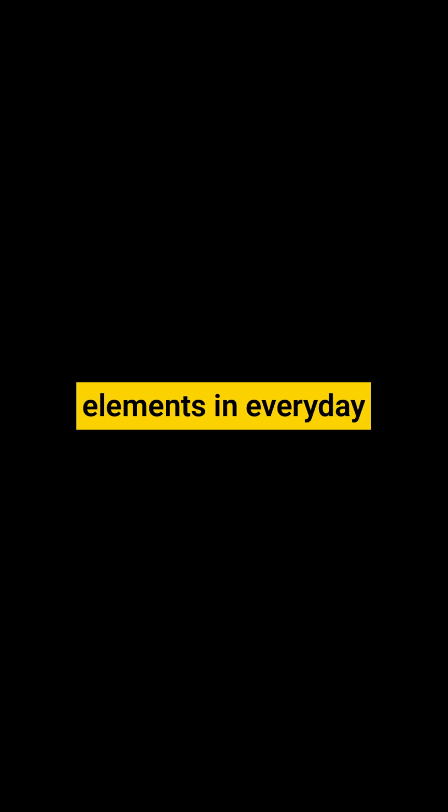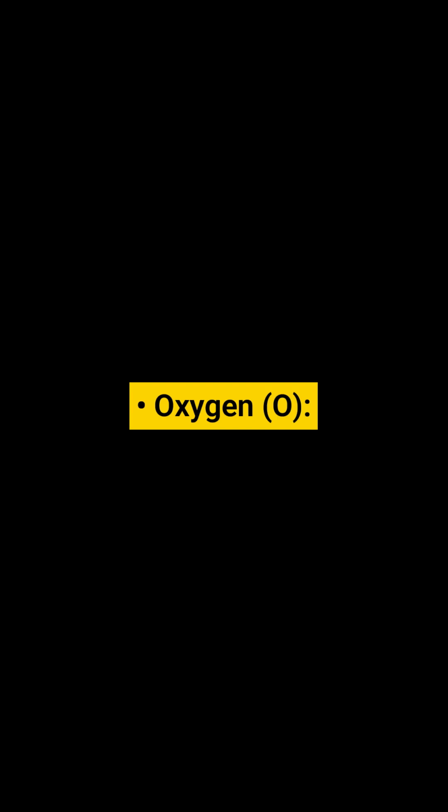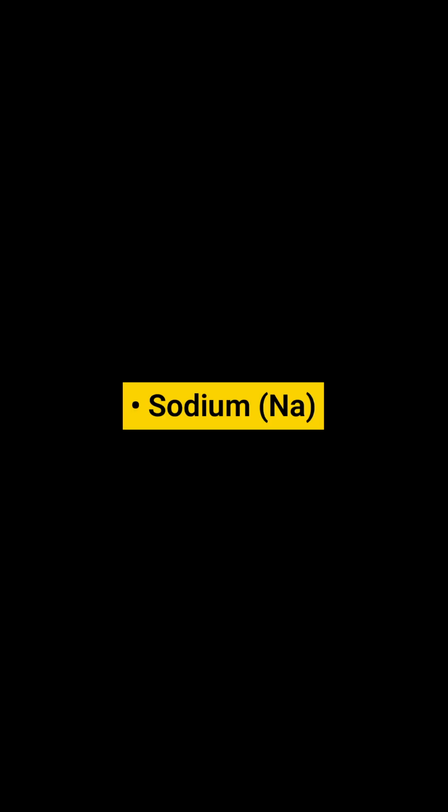Examples of common elements in everyday life: carbon C, in your body and in food. Oxygen O, in the air you breathe. Iron Fe, in your blood. Sodium Na, and chlorine Cl, in salt. Matter composition. What do a pencil, water, and a banana have in common? They're all made of atoms.